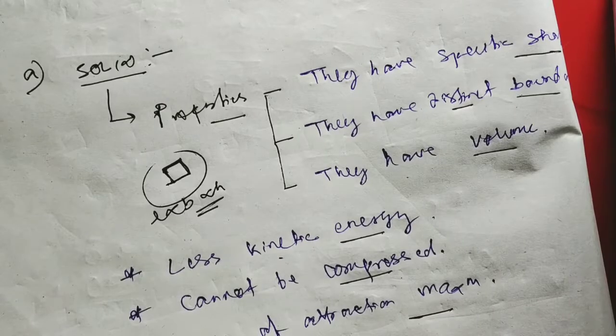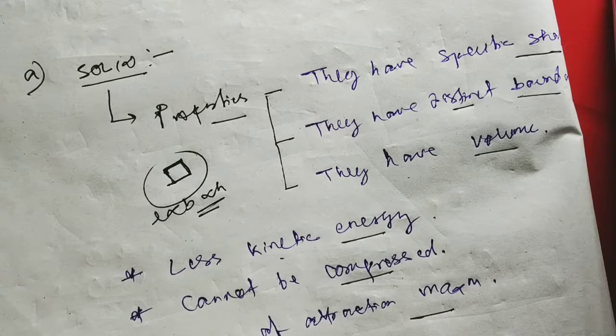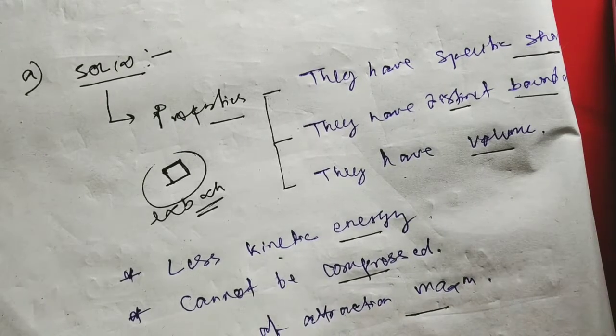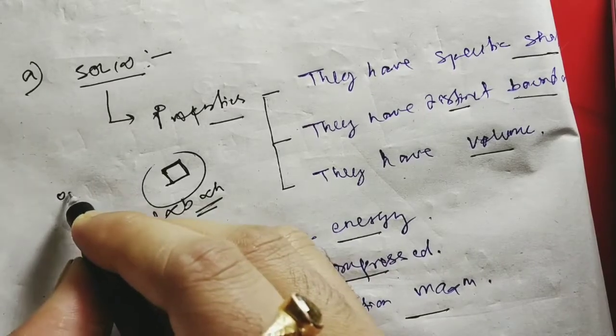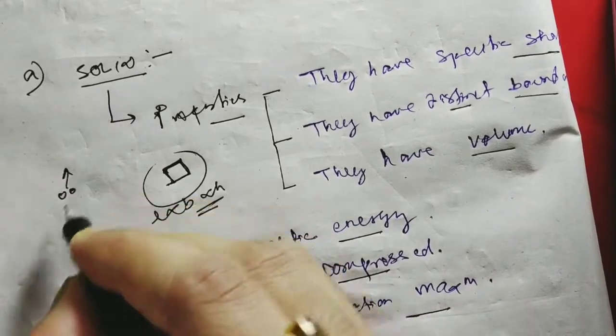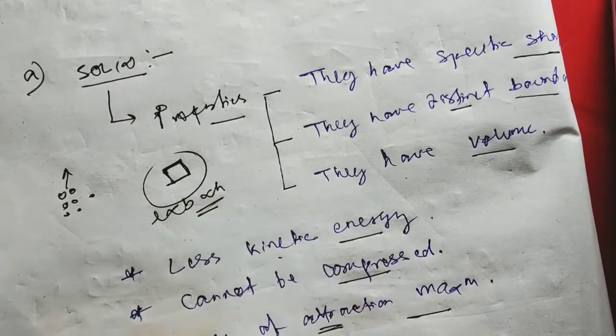So the properties of solids are they have specific shape, distinct boundaries and volume. In solid the particles have less kinetic energy. They cannot be compressed and the force of attraction is maximum. As the force of attraction is maximum, there is not much gap between the particles of solid.